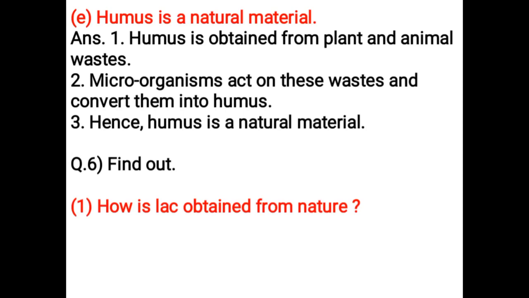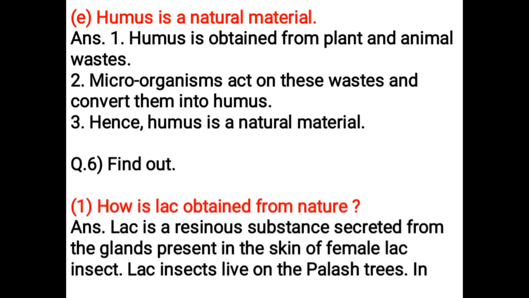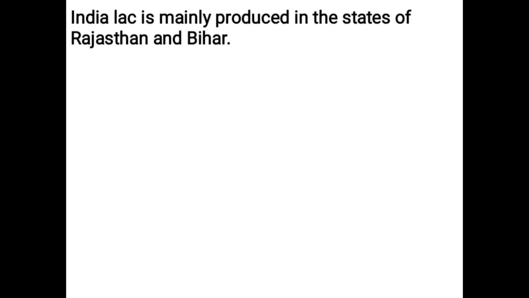Find out how lac is obtained from nature. Lac is a resinous substance secreted from the glands present in the skin of the female lac insect. Lac insects live on the palash trees. In India, lac is mainly produced in the states of Rajasthan and Bihar.